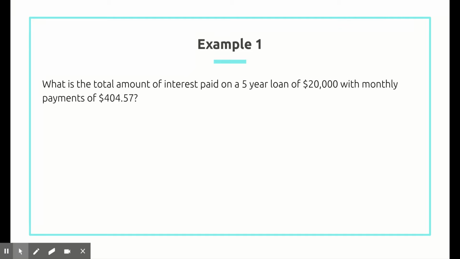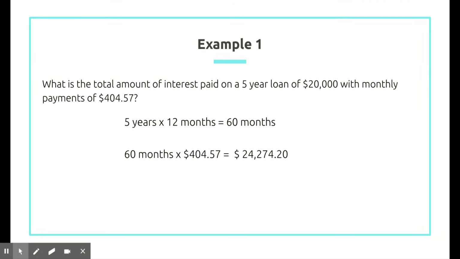What is the total amount of interest paid on a 5-year loan of $20,000 with monthly payments of $404.57? Since it's monthly payments over 5 years, we need to first find out how many payments there are going to be. We take 5 years times 12 months. That gives us 60 months. That means there's going to be 60 payments of $404.57.